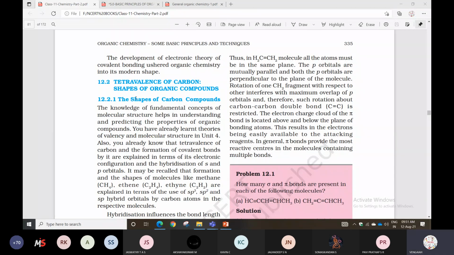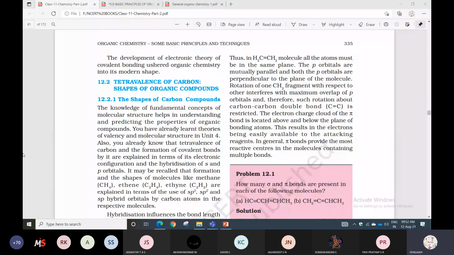The knowledge of fundamental concepts of molecular structure helps in understanding and predicting the properties of organic compounds. You have already learned valence bond theory and molecular structure theory in unit 4, the chemical bonding chapter.